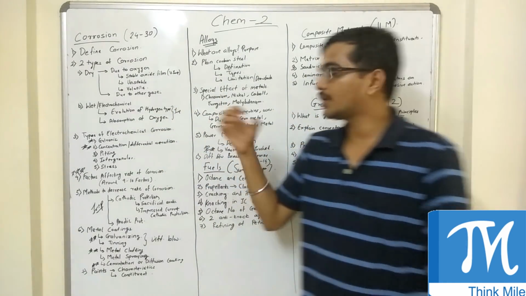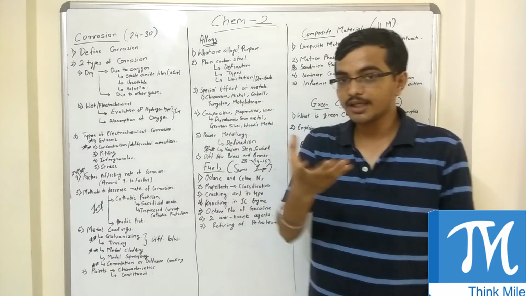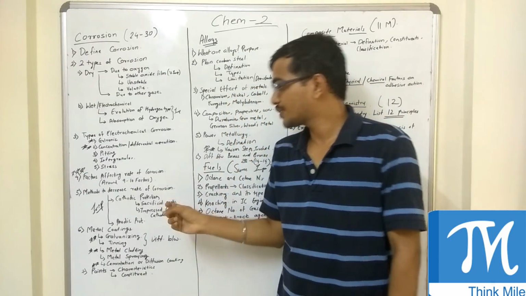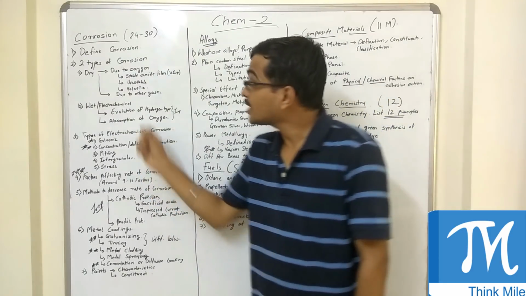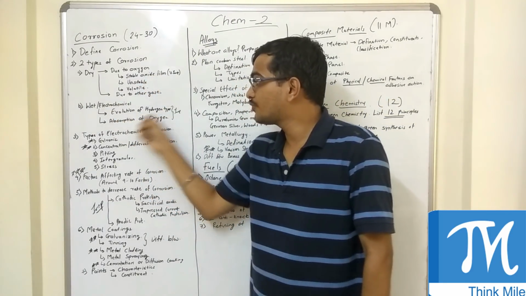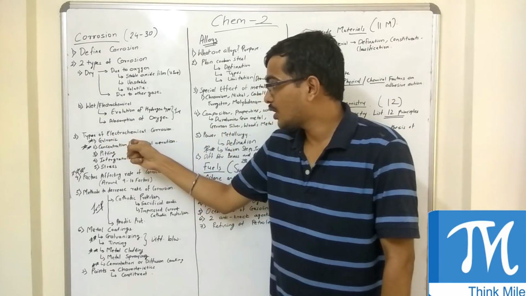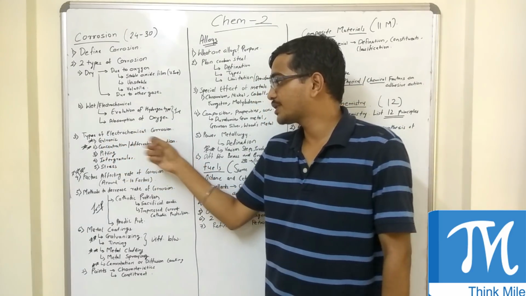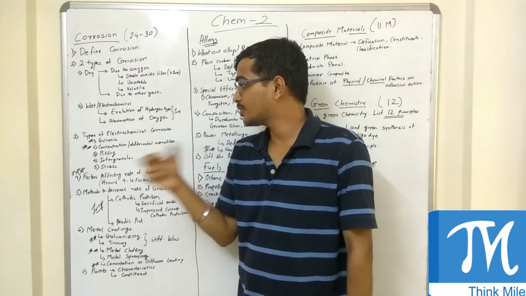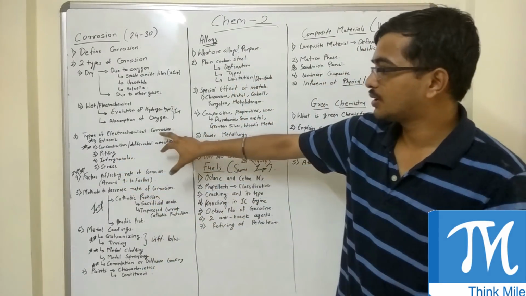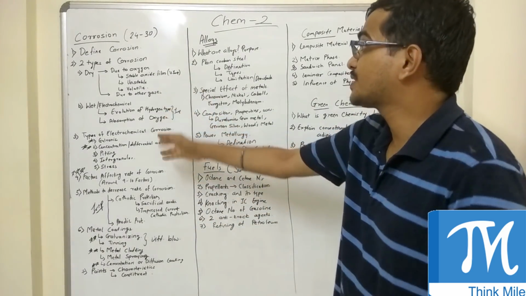If you are doing corrosion, if you are thinking of skipping corrosion, at least do certain questions like cathodic protection. Paints is a very simple topic. Then evolution of hydrogen type or absorption of oxygen, because there is one question generally seen: galvanic or concentration or differential aeration. The second type, concentration, is also called differential aeration, so you should know the second name also. At least try to do these important questions. Factors affecting the rate of corrosion will surely appear in the paper. So this is about corrosion.